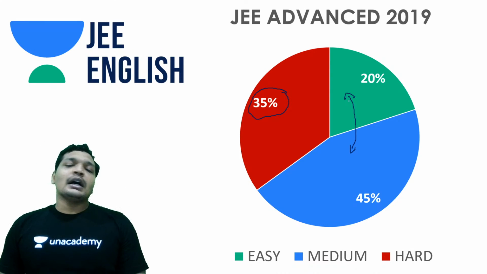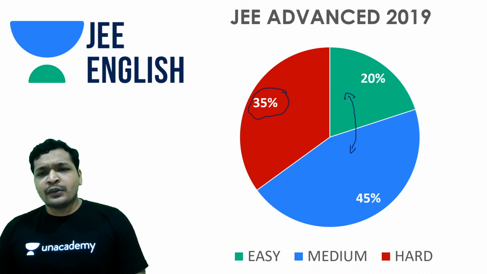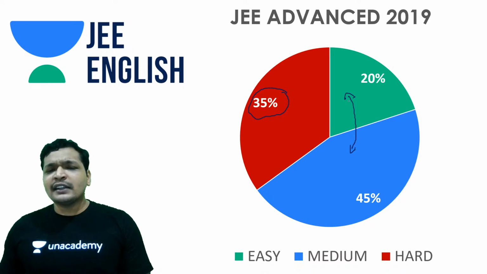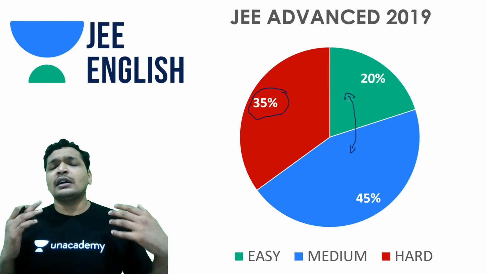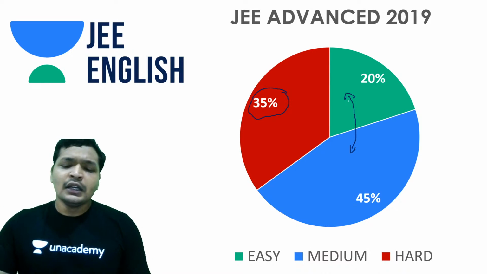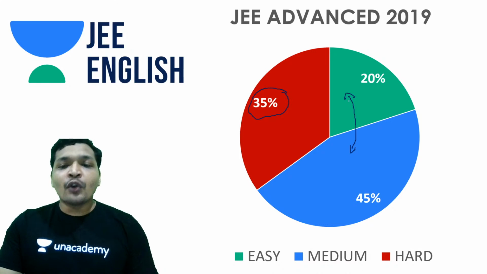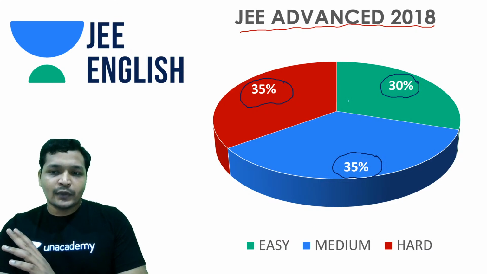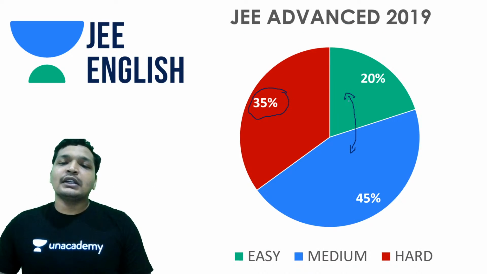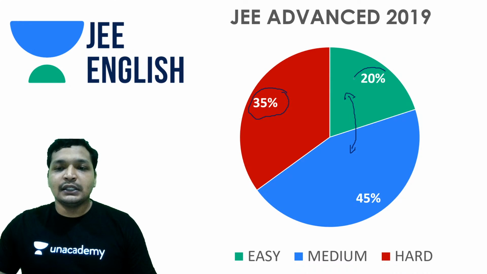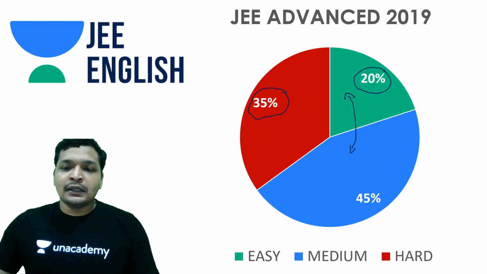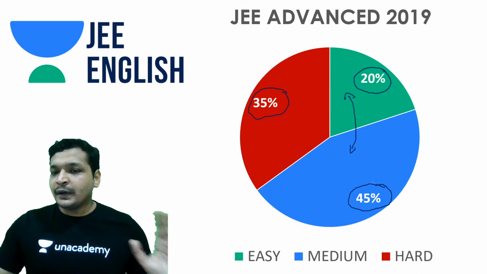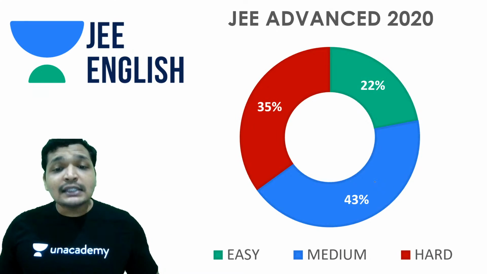And that being said, last year in 2019 is considered to be one of the toughest JEE Advanced exams, and there again the difficulty level was 35%. What I mean by difficulty level is the amount of paper that was hard. In 2018 it was 35% too. But carefully notice this part: the easy part was 30% in 2018, whereas the easy part in 2019 was only 20%. The medium part had significantly increased to 45%. A good paper.